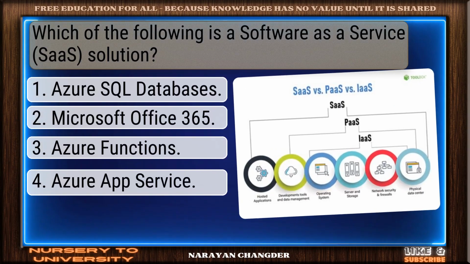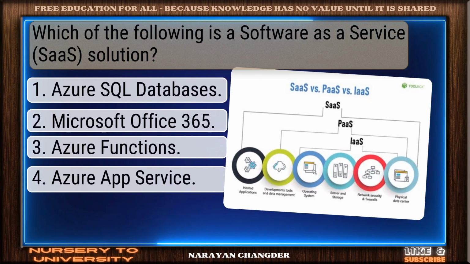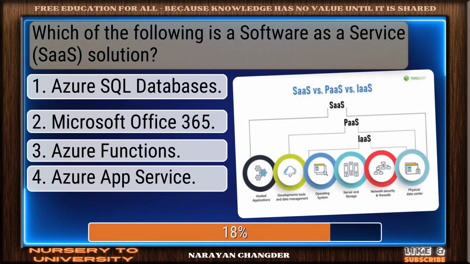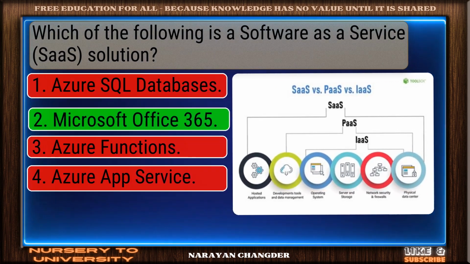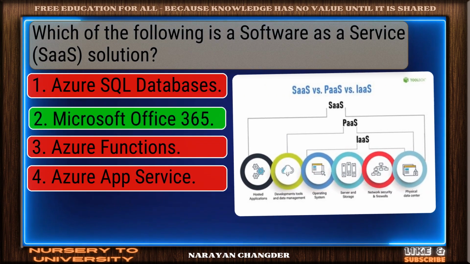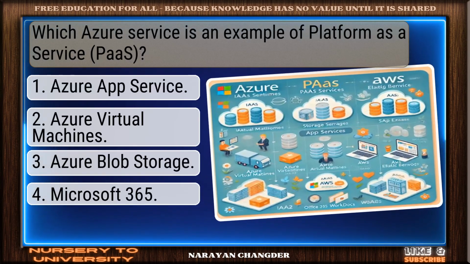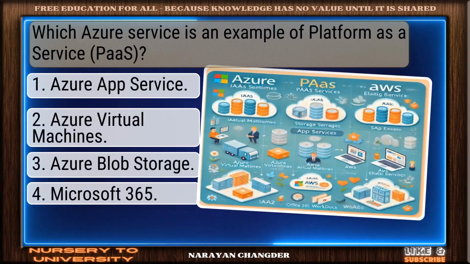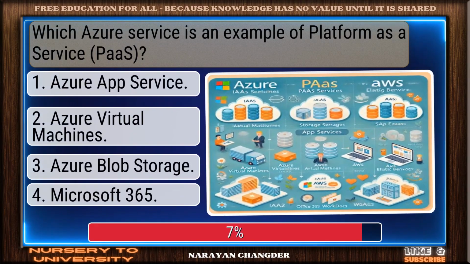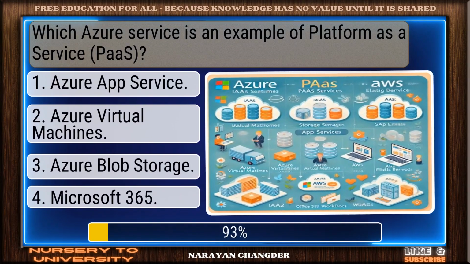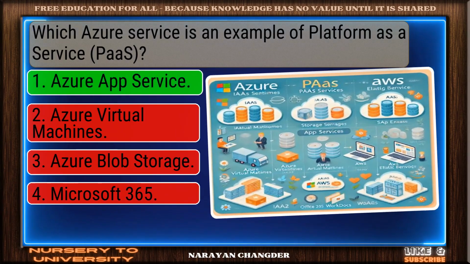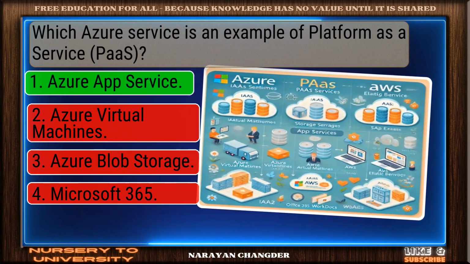Question number 5. Which of the following is a software as a service solution? You chose Microsoft Office 365, and it is correct. Question number 6. Which Azure service is an example of platform as a service? Great thinking. Azure App Service is the right choice.